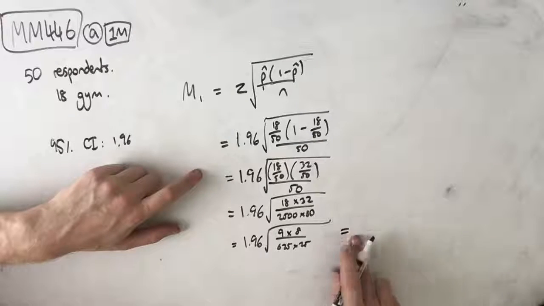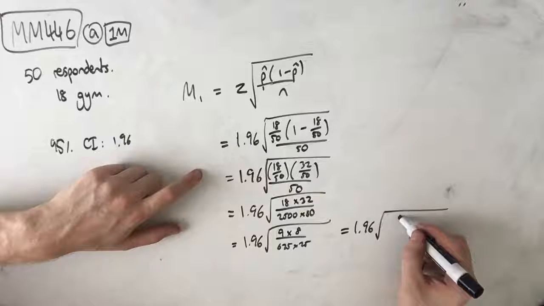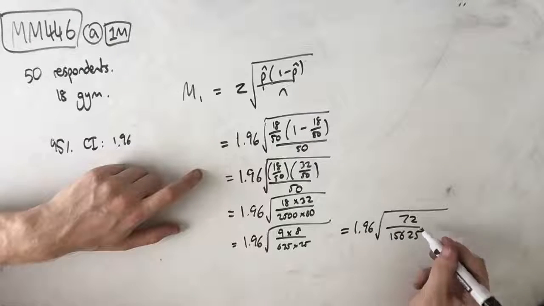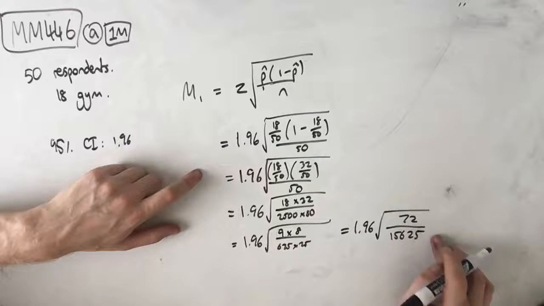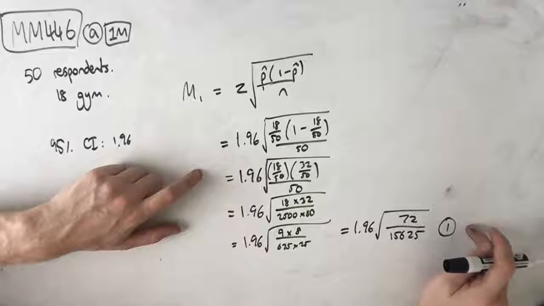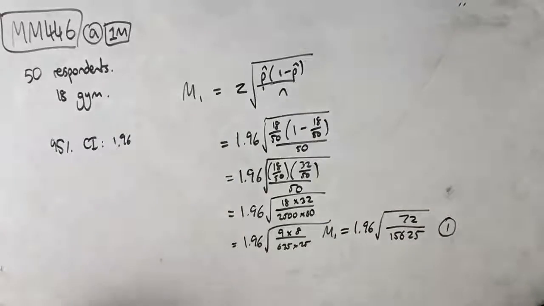What we get is 1.96 outside of root 72 over 15,625. And the reason I'm doing this is because it'll make it easier for us in the next question, and I'll show you in a second why. So that's our first mark, and that's our M1. Let's move on to part B.